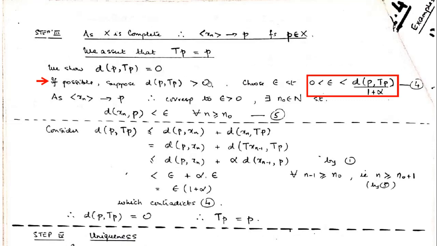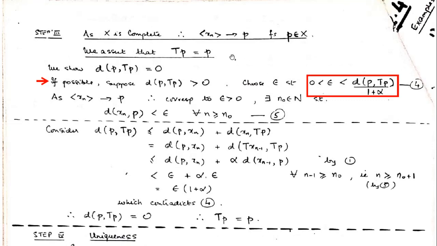So the trick is, because this distance is greater than 0, we will choose some epsilon between 0 and this positive point. Because this is a positive point, upon 1 plus alpha is also a positive point, and therefore this whole thing is a positive point, and between 0 and this positive point, let us choose epsilon. Again, it's a trick, but why are we going to choose epsilon? Because we have got a sequence which is convergent in X, but we have not used the meaning of it. For applying that meaning, we have got this epsilon here with some particular condition.